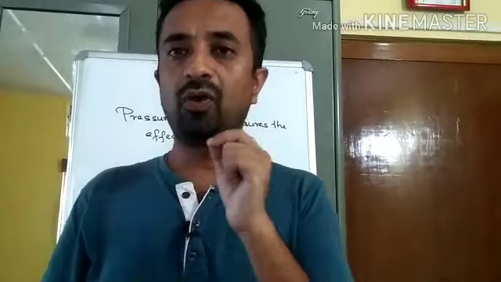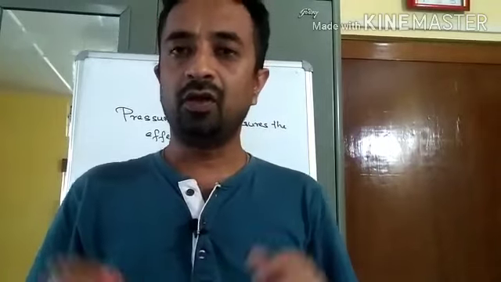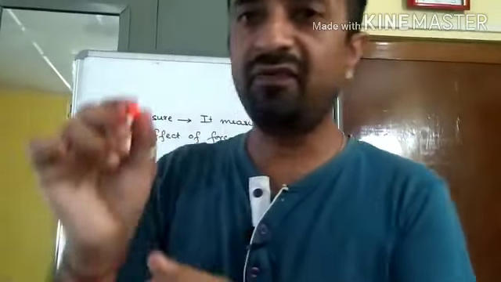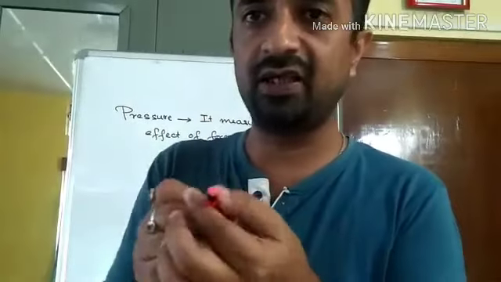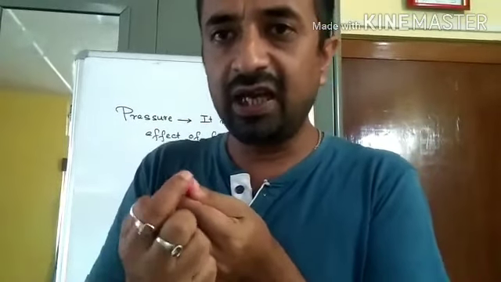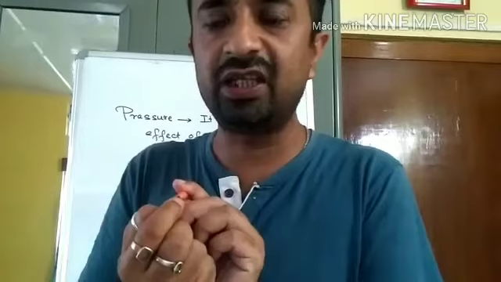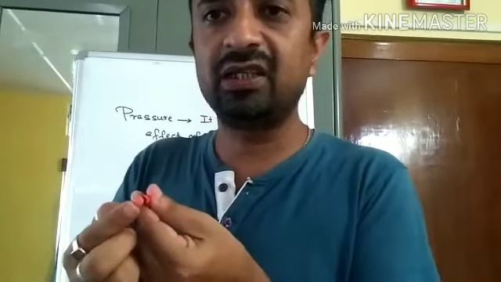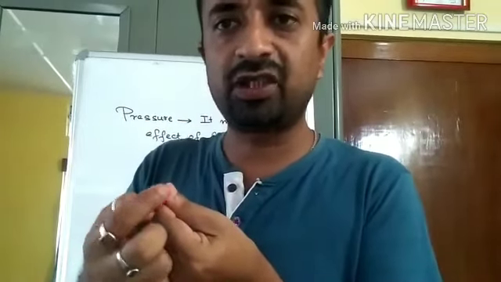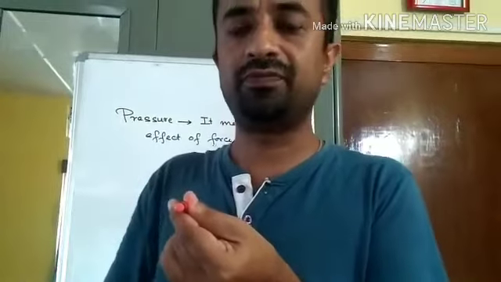So why has this happened? See here, if I see this side of the pencil, the area is more compared to the area of this lead. The lead is very small. Here it is bigger. That means the cross sectional area is more.